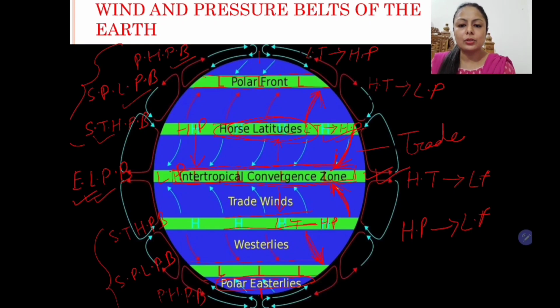And here also from high pressure to low pressure, the wind will blow as westerlies in both hemispheres. And from the poles to the subpolar region, again the wind will blow as polar easterlies. So children, this is all about the pressure belts and wind system, and they have a very big impact on the climate all over the world as well as on the climate of India. And we'll learn about its impact when we learn the lesson.